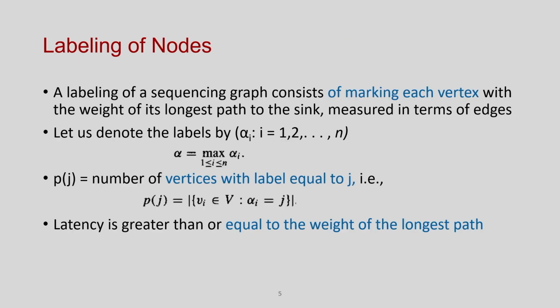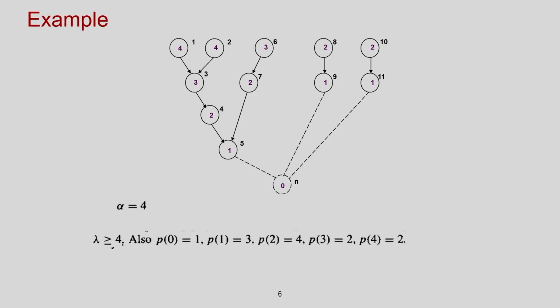For Hughes algorithm I need to label the nodes. Let us understand how we label the nodes. We are going to label the nodes using the distance of the node from the sink node. So, this is my sink node. The distance from this node is 0 and this is given by alpha, so alpha n equal to 0. This is my node 5 and the distance is 1. So, this alpha 5 is equal to 1.